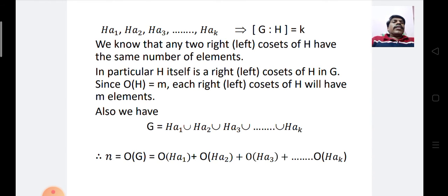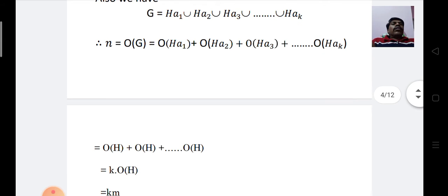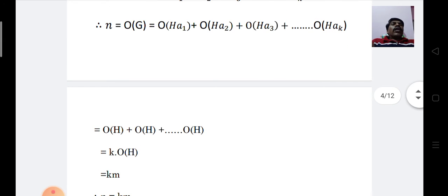Therefore, N is equal to order of G, which is equal to order of Ha1 plus order of Ha2 plus order of Ha3, and so on up to order of HaK. Order of Ha1 is nothing but order of H, similarly order of Ha2 is again order of H, and so on.